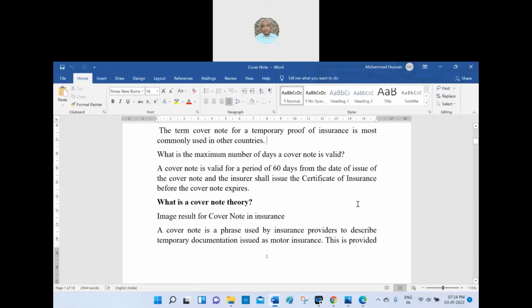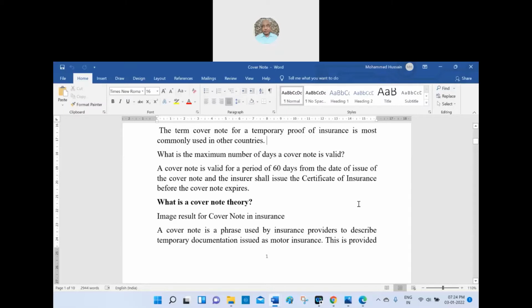What is the maximum number of days a cover note is valid? 60 days, sir. It is 60 days. I say read. A cover note is valid for a period of 60 days from the date of the issue of the cover note, and the insurer shall issue the certificate of insurance before the cover note expires.